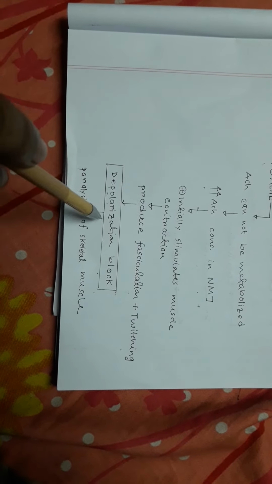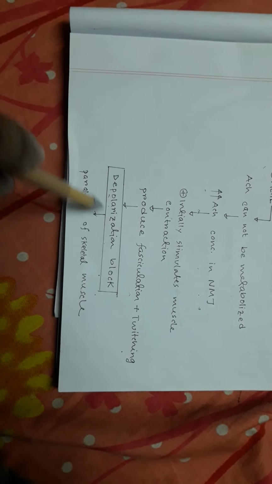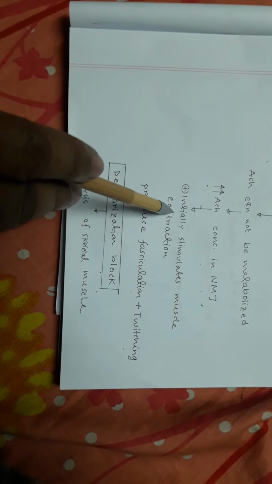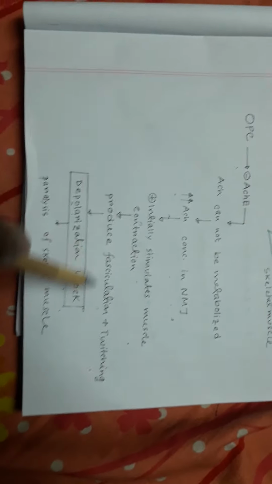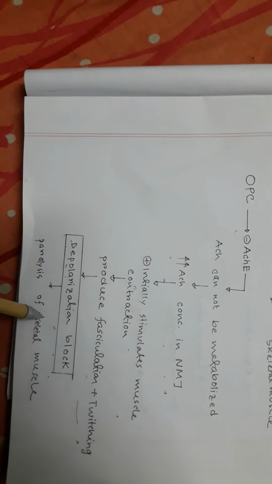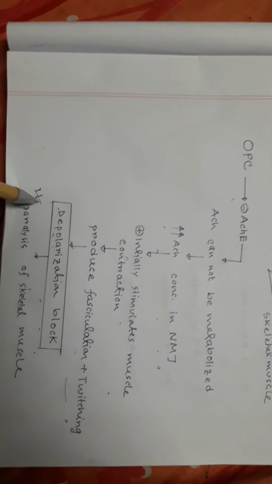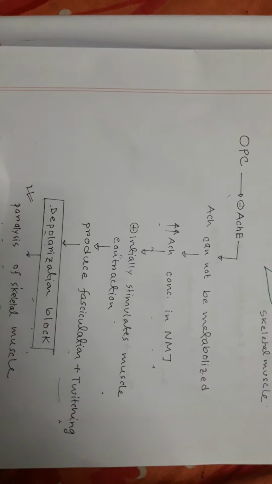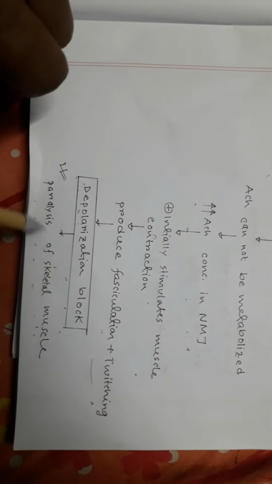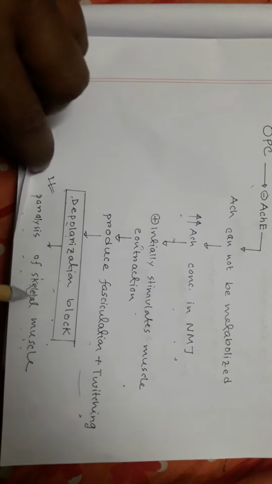As the lecture time is short, I cannot explain it, but remember initially there is stimulation that leads to fasciculation and twitching, and after that the muscle cannot depolarize, so the muscle cannot contract. So there is paralysis of the muscle, and this is the main cause of death in OPC poisoning, because if you paralyze the diaphragm, your respiratory system fails and you will die.